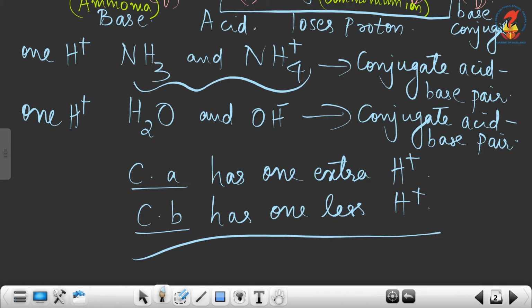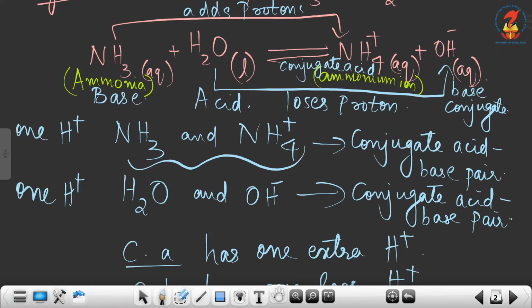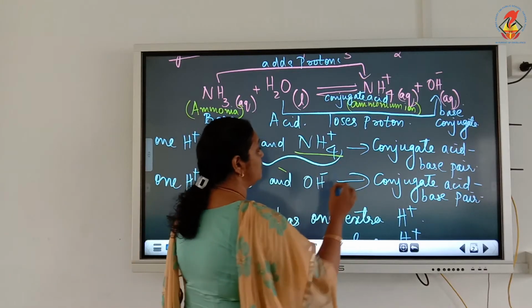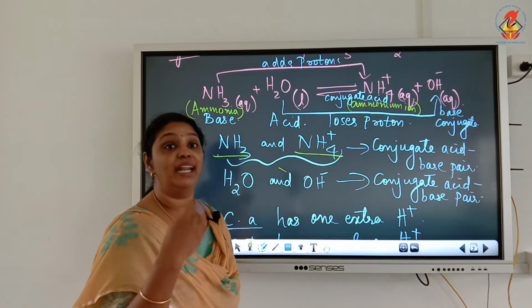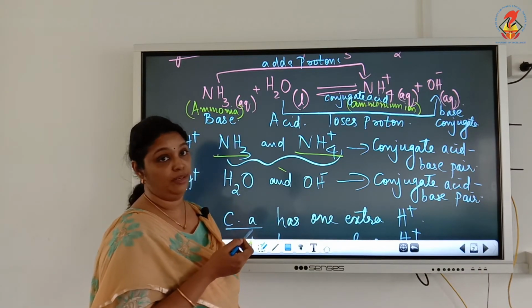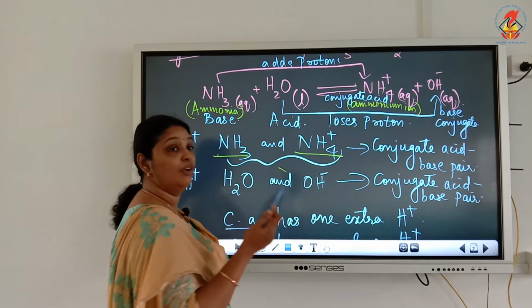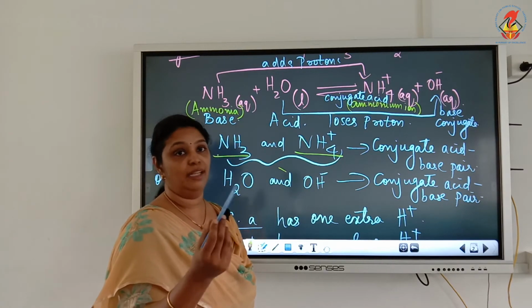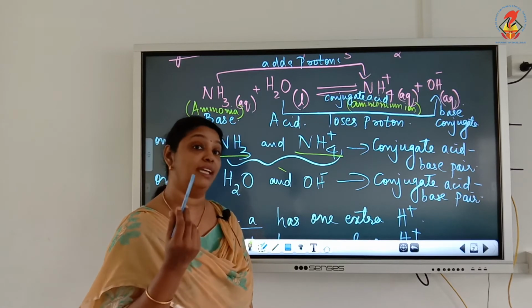So, I told you conjugate acid has one extra proton. Now, you look at this example, NH3 and NH4 plus. And I told NH4 plus is the conjugate acid of the base ammonia. So, NH4 plus is called the conjugate acid because it has one extra H plus ion. So, if you are asked to write the conjugate acid of NH3, you add one H plus, it becomes NH4 plus. So, that is the conjugate acid.